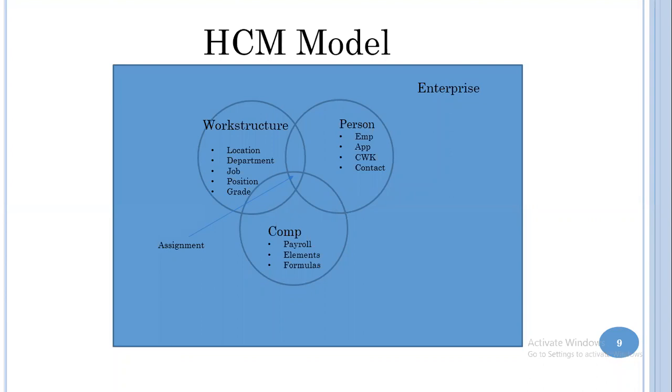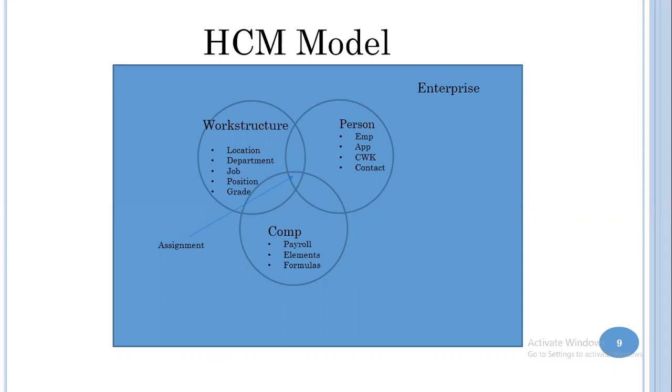So the intersection of these three is something called an assignment or employment. Employee, let's say Vijay Kumar, works out of Bangalore location. Department could be cloud services. Job could be system engineer. Grade could be M1, M2. What are the grade names in your organization? Grade 1, grade 2. Accordingly, his salary lies in a particular band.